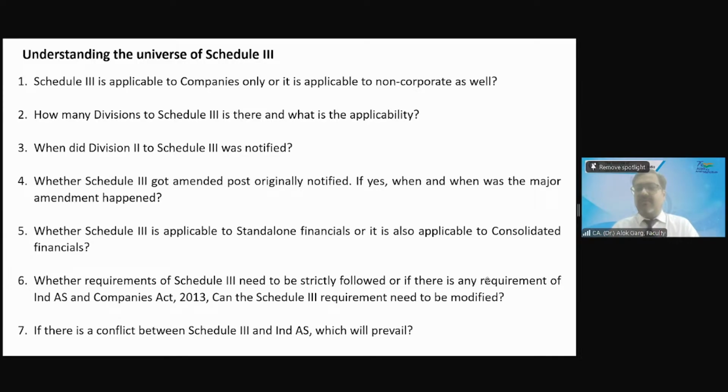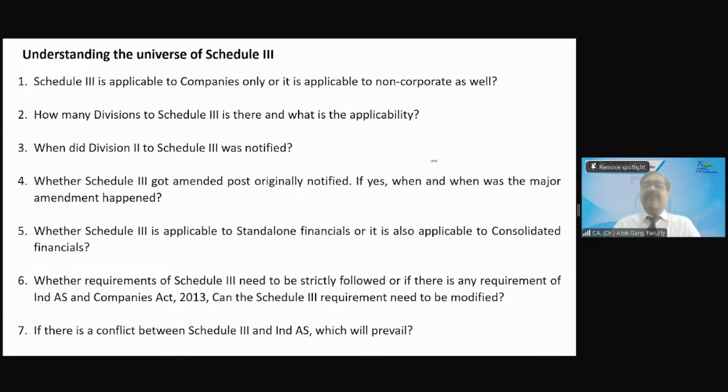Now let's play Kaun Banega Karodpati. Question number 1 is on the screen, and question number 1 talks about whether Schedule 3 is applicable to companies only, or it is applicable to non-corporate as well. This question goes to Khalid Vohra. Khalid, what is your answer? Khalid has given his answer.